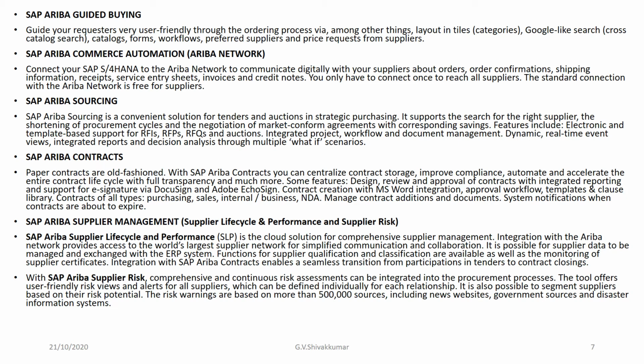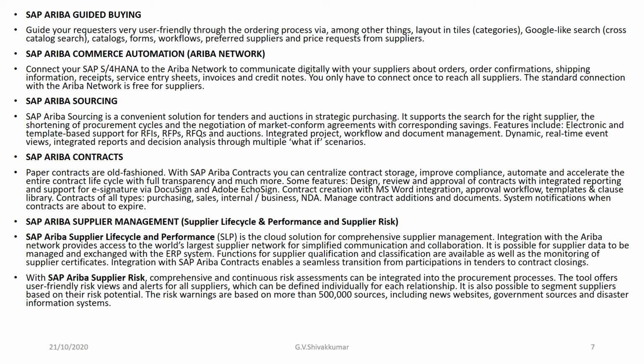Okay, and SAP Ariba Supplier Management includes supplier lifecycle and performance and supplier risk. And finally, we have SAP Ariba Supplier Lifecycle and Performance, in short we call it SLP. It is a cloud solution for comprehensive supplier management with integration with the Ariba Network. It provides access to the world's largest supplier network for simplified communication and collaboration.